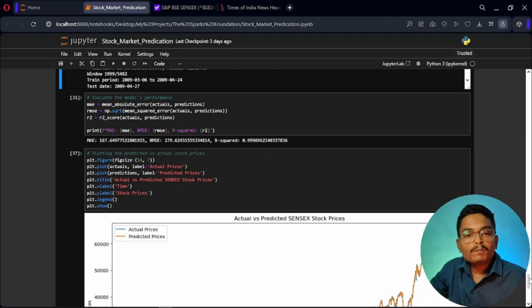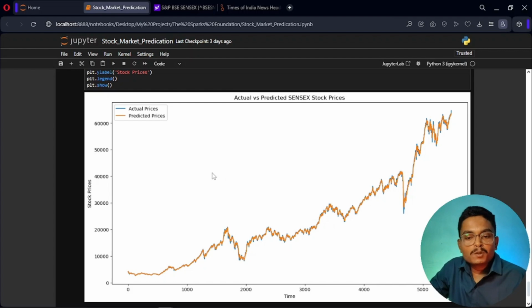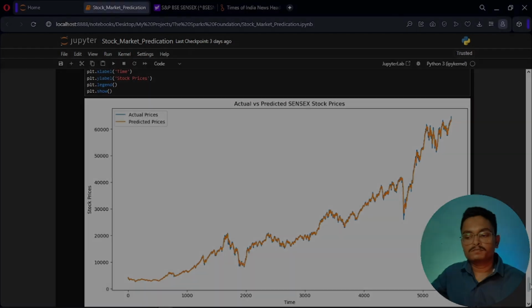Now moving on, we will plot our actual and predicted values in a chart to see how our model is performing. As you can see here, the actual price and the predicted price. The actual price is the blue line and the predicted price is the orange line. You can see here how our model is performing. It is giving very significant results. As you can see in this chart, our model is performing very well to predict the stock prices.